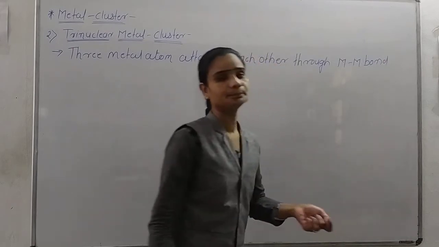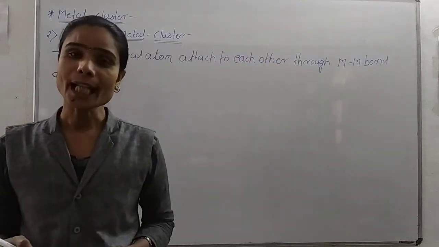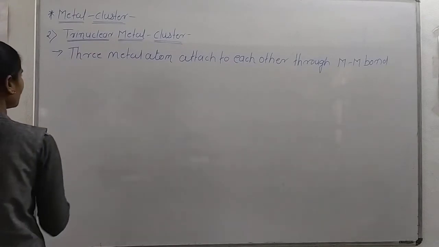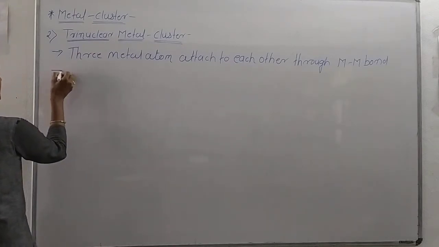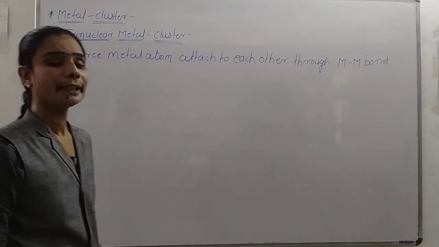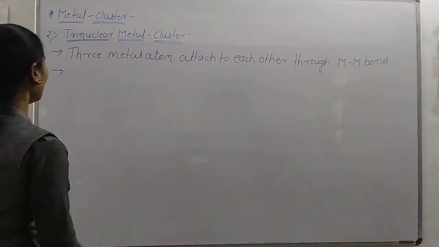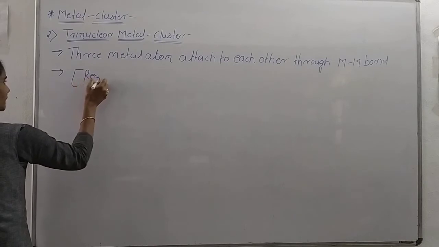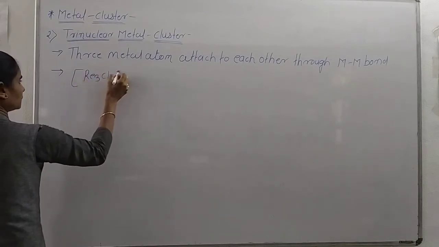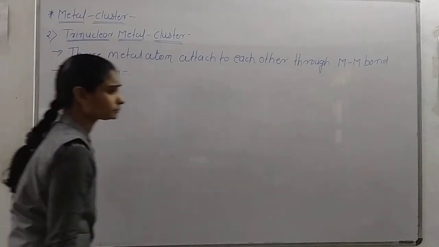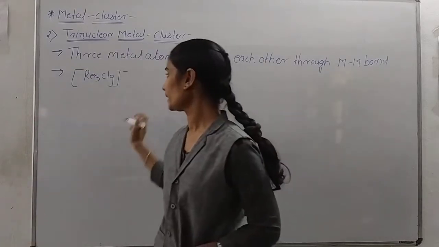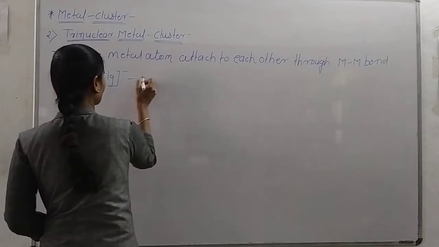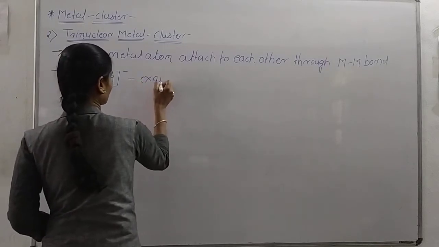Tri means three. So in a trinuclear metal cluster, the three metal atoms are attached to each other with metal bonds. And the best example is Re3Cl9, an example of a trinuclear metal cluster.